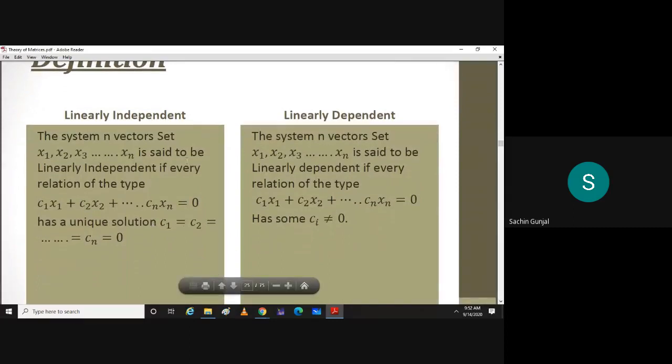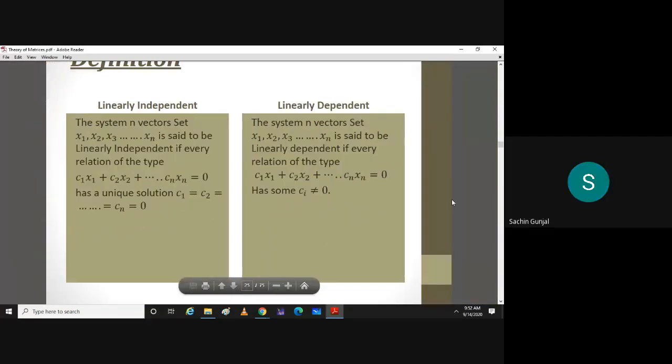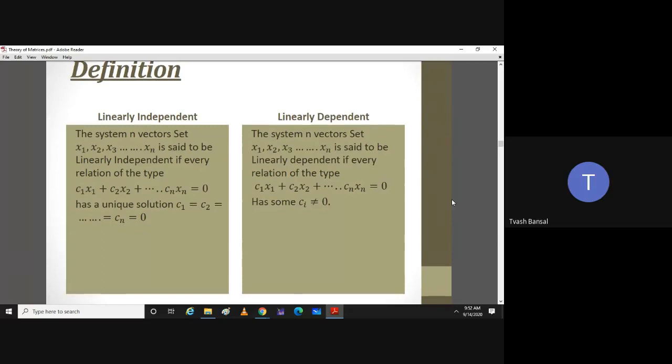So the linear independence I have mentioned here. The system of n vectors x1, x2. Sir, please zoom less. It is highly magnified. Oh, sorry. Fine. Is it fine now? Yes, sir. Sir, I can't see the page, what is written is not visible.